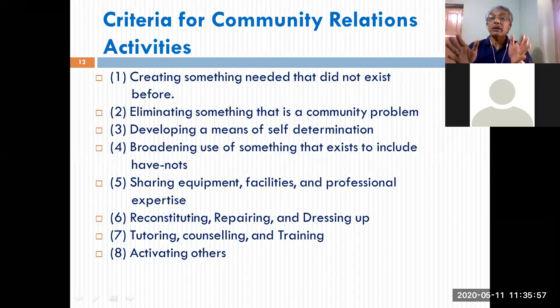So make the community aware that this has an expiry date. Our activities have an expiry date. You might be here for the next 1 year, next 2 years. You might move on, or you might move on to some other activity. You may have to then manage, provide, continue this process. That approach should be developed by the CR people in the community's mind. So this is where I am going to stop. We will continue in the next class.